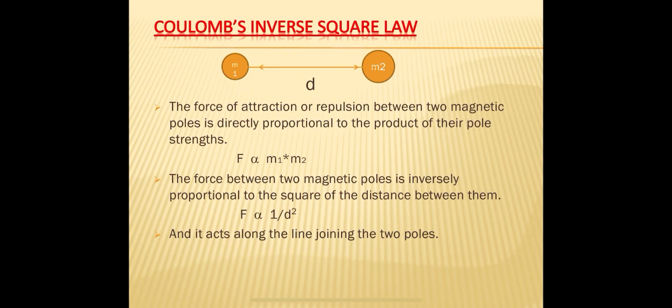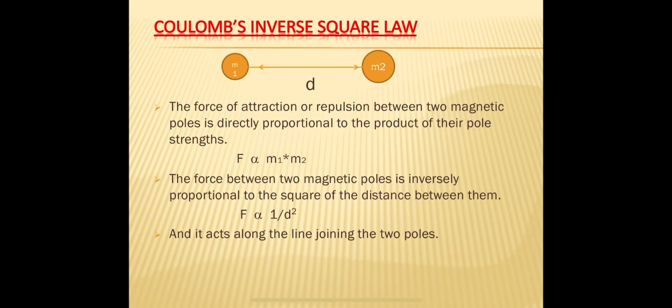If the pole strengths are high, they attract each other if they are unlike poles, or repel each other if they are like poles. That means the force between two magnetic poles is very high when the poles are strong. If the poles are weak, they attract or repel each other weakly. The force between those two poles is less.